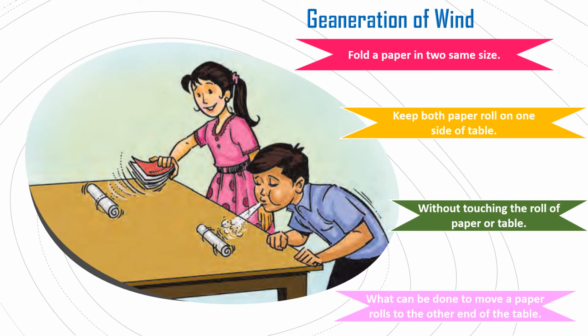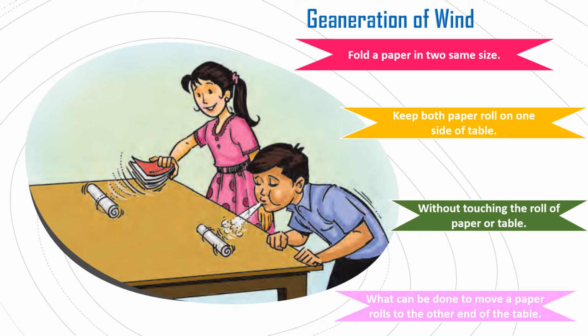Suppose, can a bottle filled with water be moved to the other end of the table in this manner? Suppose we fill a bottle with water, and we have to move that bottle to the table's other side. So how can we move it? Can we use the same method to change the place of the water bottle?